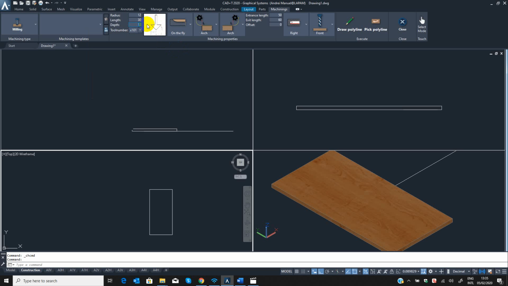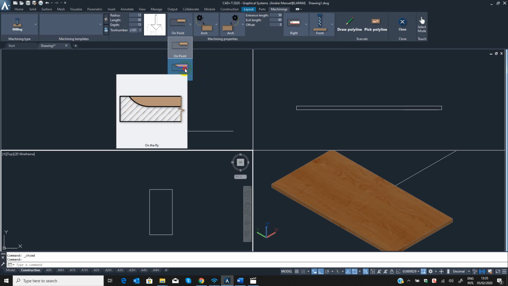Okay, if I want to change, for example, to 15, the length and the radius, here you have an option on how your output will be. It could be on the fly or on point, only when you're using the tools.